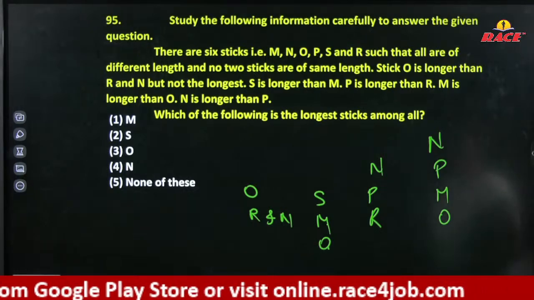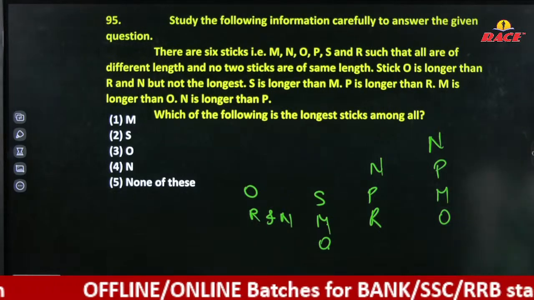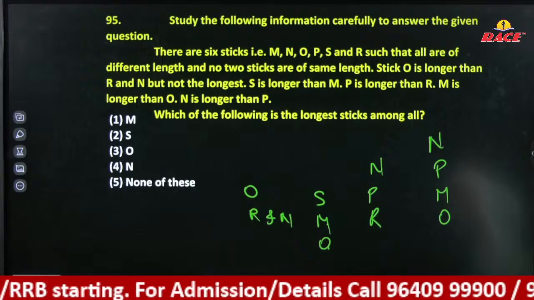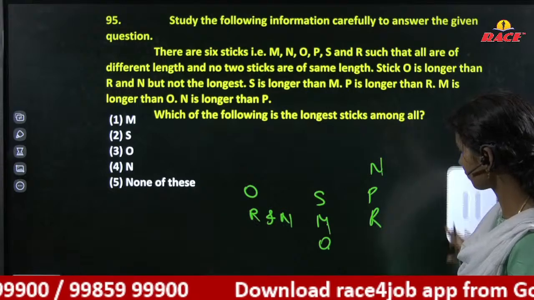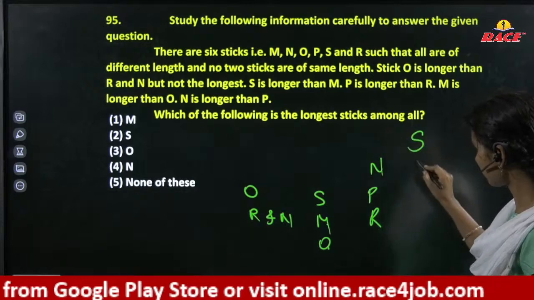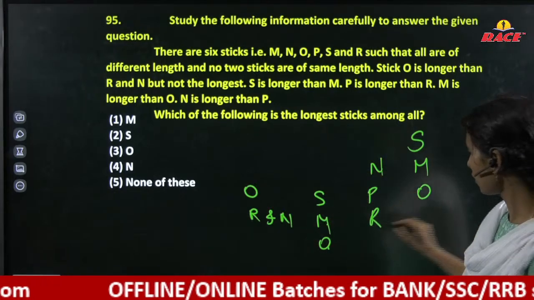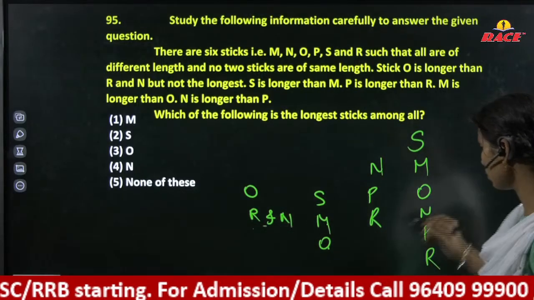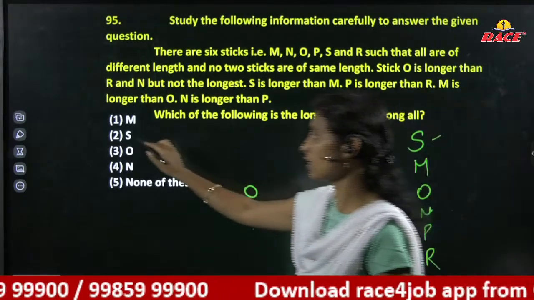S is longer than M. Okay. We have the RN combination, you need to consider like this: S, M, O, N, P, R. Because after O there are both R and N. After O there is the RN combination, right? The longest is S and the answer here is option 2.